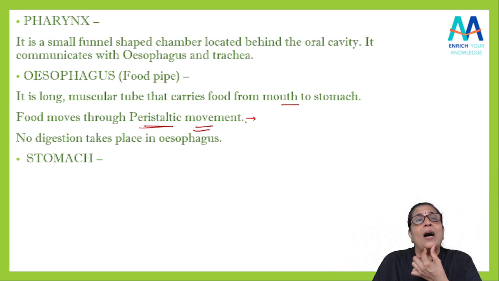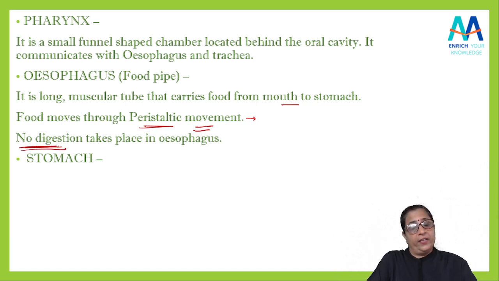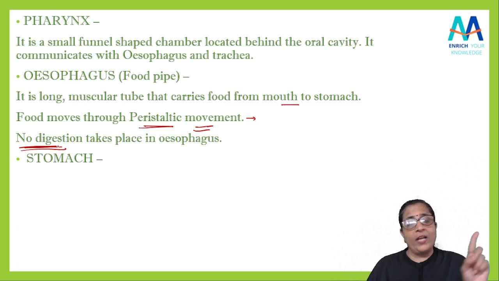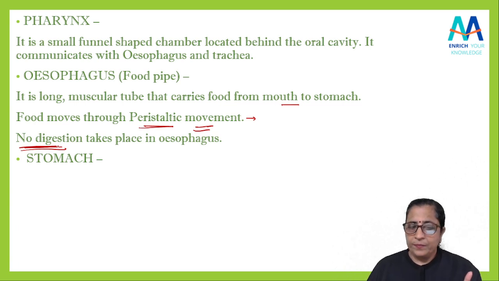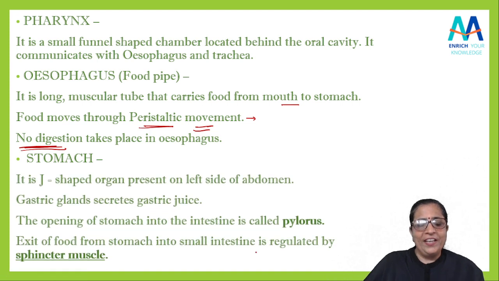खाना सिर्फ माउथ से कैरी करके ईसोफेगस से स्टमक तक पहुंचा रहा है। There is no digestion taking place in the esophagus. Remember this thing, in mouth digestion starts, but in esophagus no digestion occurs. Yeah, it is just a passage. Then comes a stomach. Stomach एक J-shaped organ है. You all know this thing. Yes, it is a J-shaped organ which is present on the left side of abdomen.